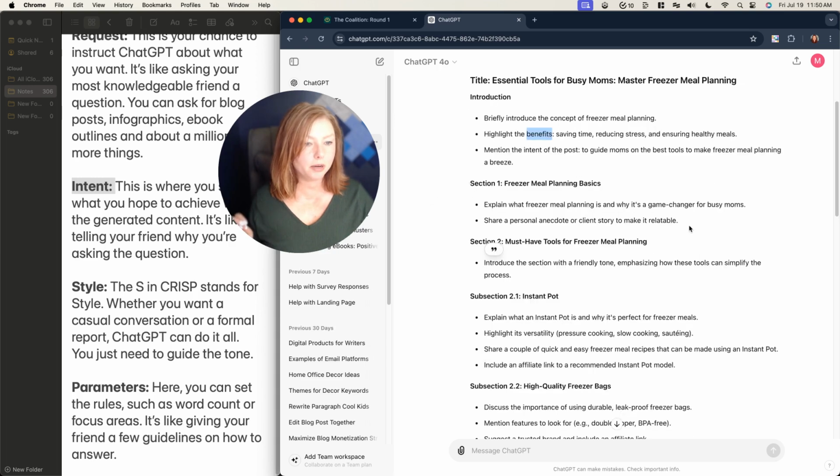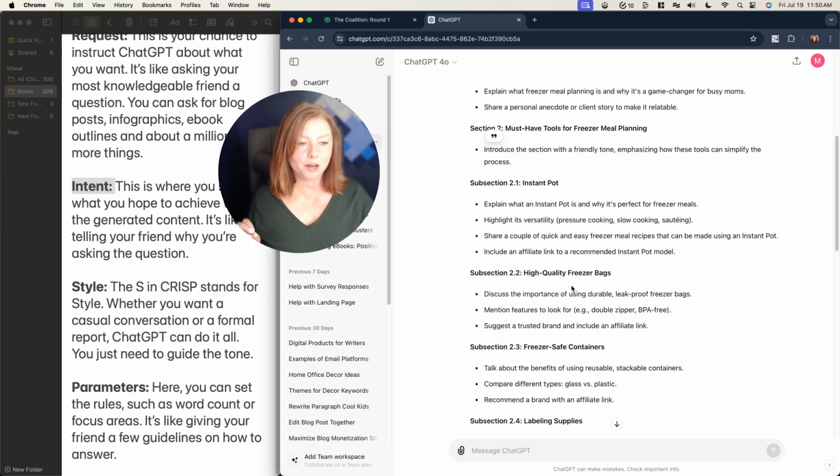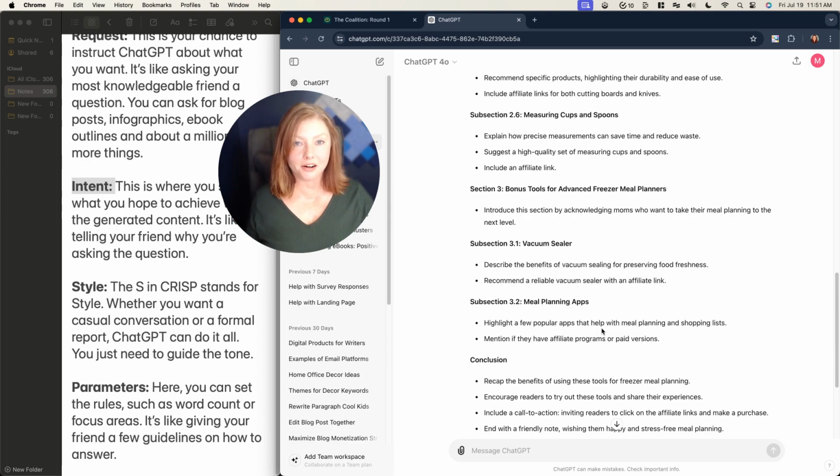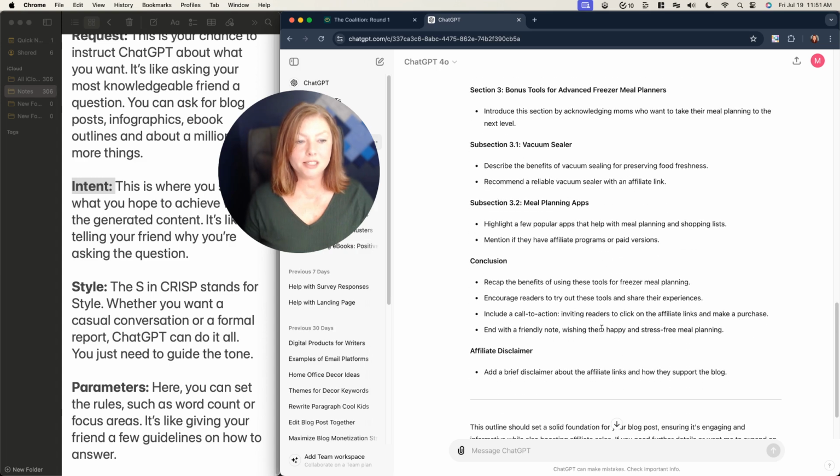It's giving me a little bit of basics on freezer meal planning, the tools. It's, like I said, giving the Instant Pot, which I asked for in my parameters. I definitely wanted that in there. And then it's also come up with other things that it thinks are good tools. The freezer bags, containers. It's reminding me to include an affiliate link, which is fantastic. That's again referencing that intent. So you can see we got a really decent outline here for a post that is specifically geared towards affiliate marketing for this client who is into freezer meal planning.